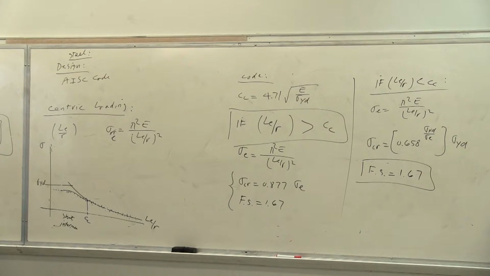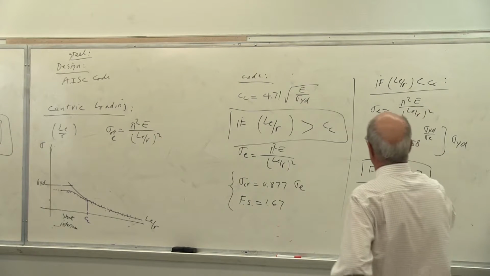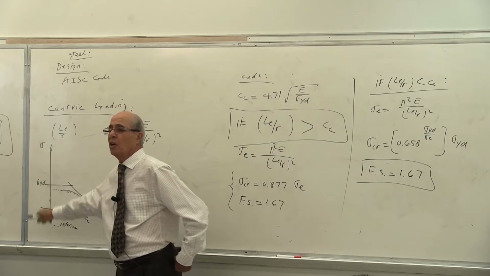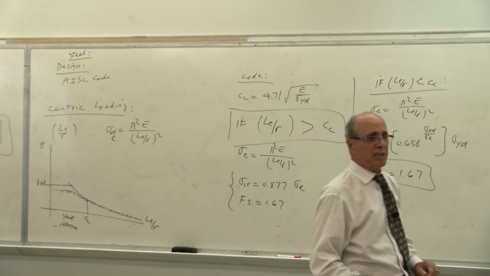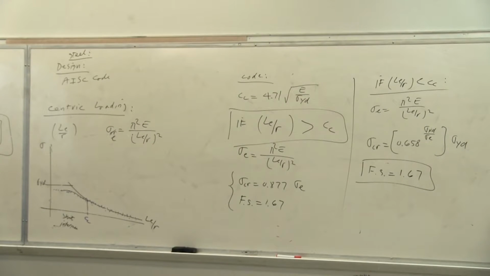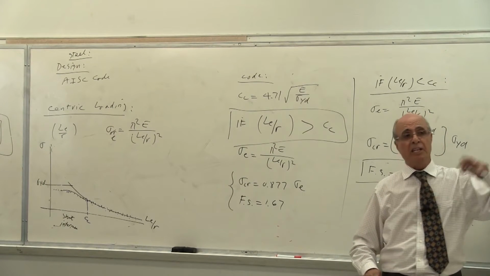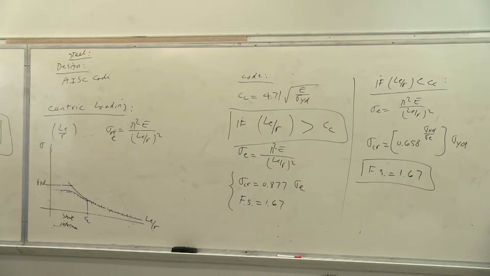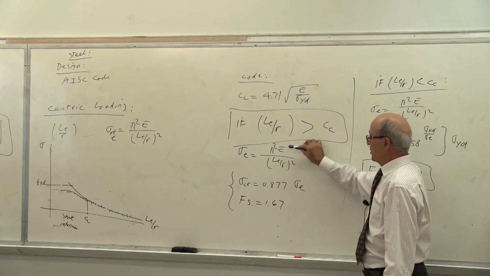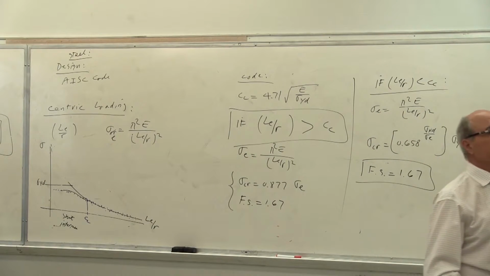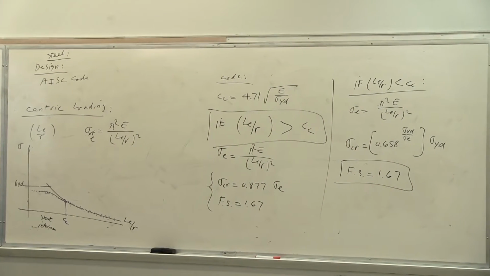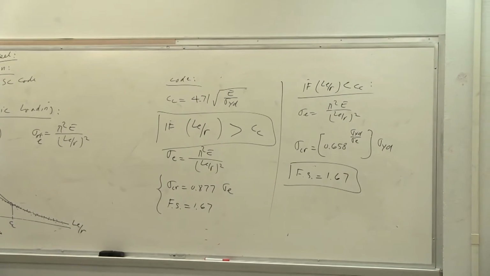In the previous code, they would give you a different factor of safety for different scenarios. That's the only difference. This time, they are using the same one, and for crushing, for all of them, the factor of safety is 1.67, or 5 over 3. I want you to understand, 5 over 3 is the factor of safety for centric loading. And therefore, they use the same thing for all of them. But instead of modifying the factor of safety, if you go to the old code, you change your factor of safety, not the formula. Here, in the new code, they change your sigma critical, but you keep the same factor of safety for all 3 cases together, which is P over A, eccentric, and buckling.